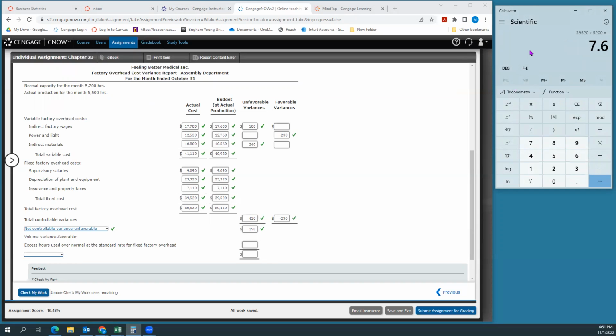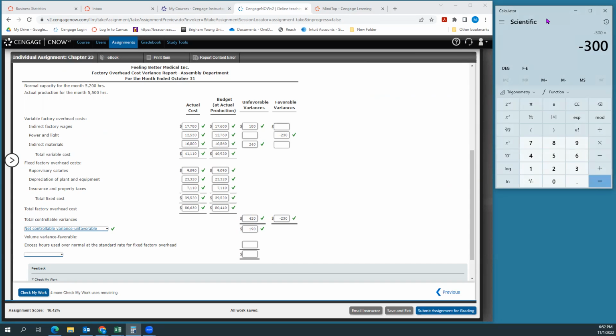And then, since I didn't have any idle hours, in fact, in this case, I went above my normal capacity, right? So I'm going to take my planned hours, 5,200, minus my actual hours, 5,500, which gives me a negative 300. And then I'm going to do that negative 300 times my overhead rate, which I just forgot, but that's okay, because I can figure it out again pretty easy.